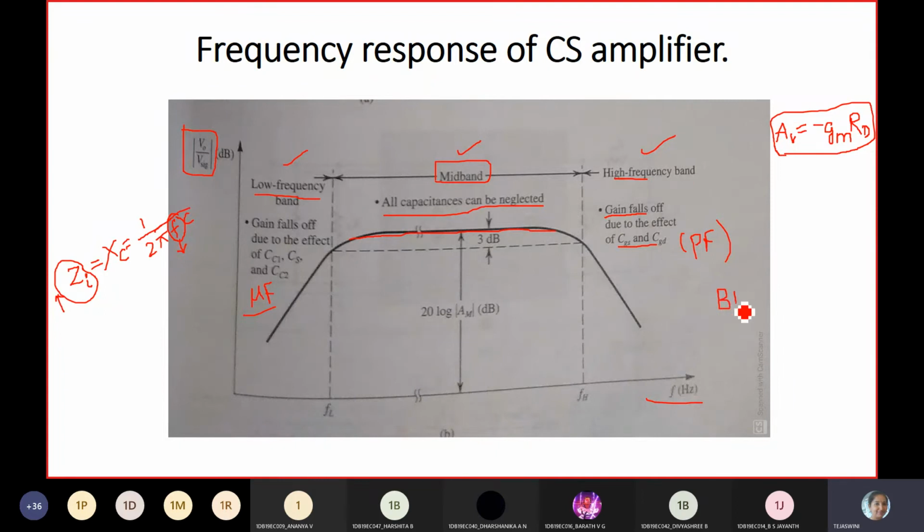And how to define bandwidth? What is the formula to find bandwidth? Bandwidth is equal to F2 minus F1, the difference. In this diagram we have written FH minus FL, so bandwidth is FH minus FL.